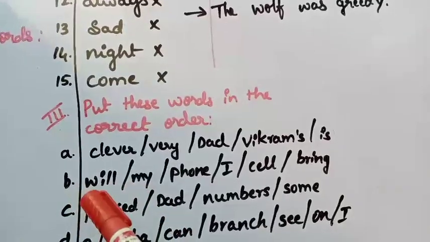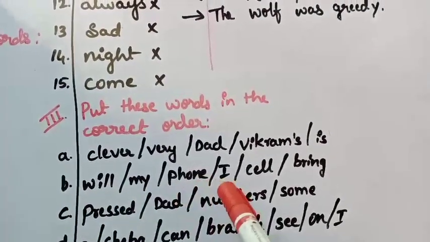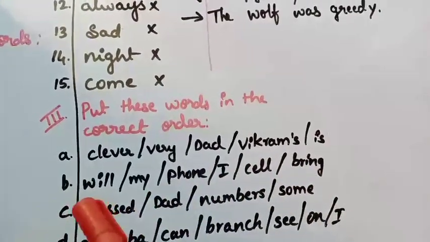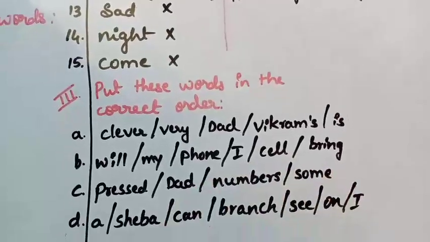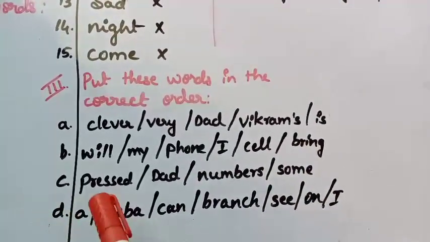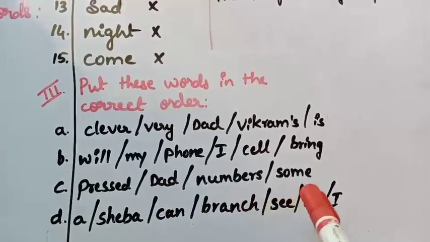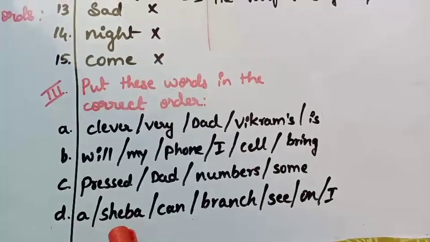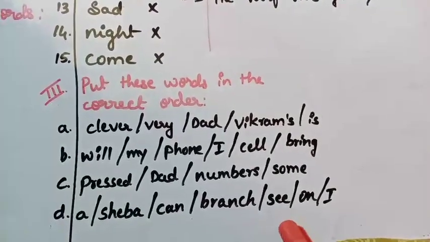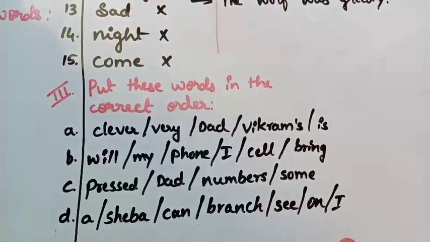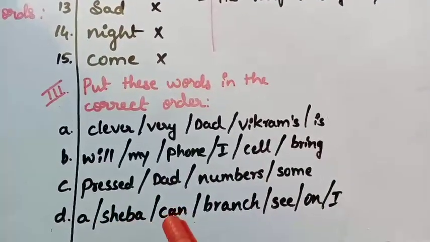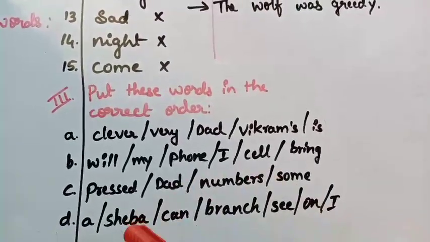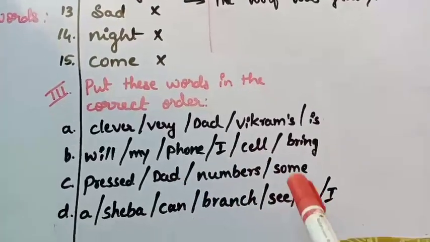Okay, next one: will, my, phone, I, sell, bring. Write this jumbled sentence, and after that, rearrange it properly. Number C, the third one: pressed, dad, numbers, sum. The next one, D: a, Shiba, can, branch, C, on, I. So rearrange these words, then make it a meaningful sentence.